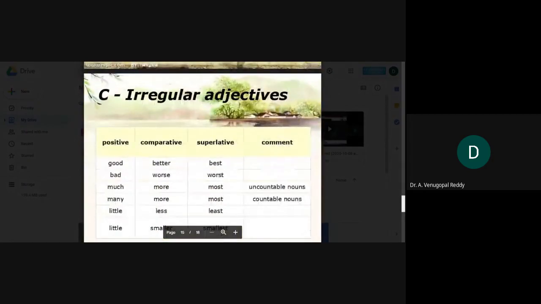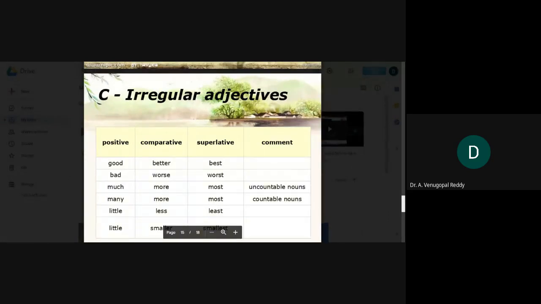There will be some irregular adjectives. Irregular in the sense their comparative form is different and their superlative form is also different. So, for example, good, better, best. Each and every form is entirely different from one another. Bad is positive, worse is comparative, worst is superlative.